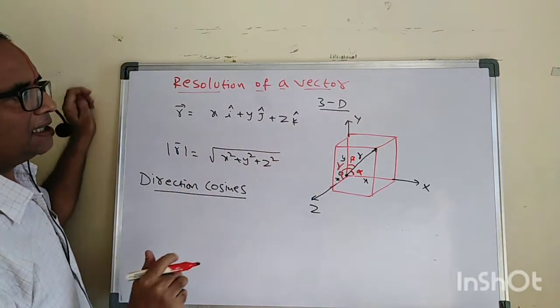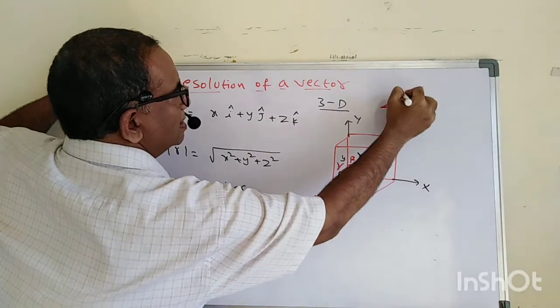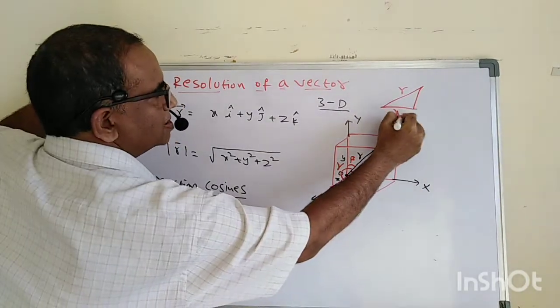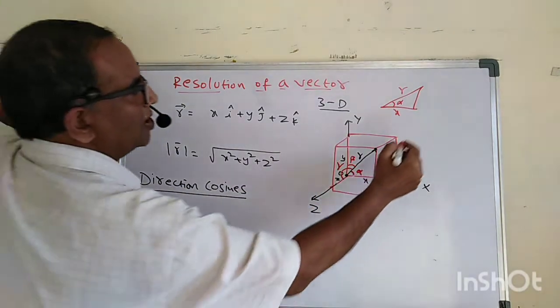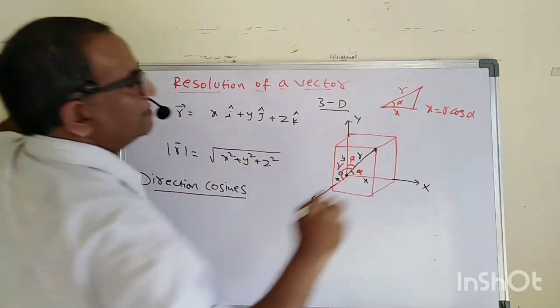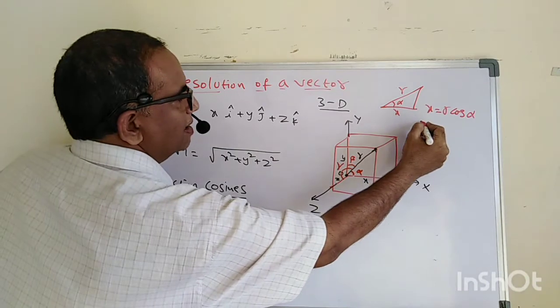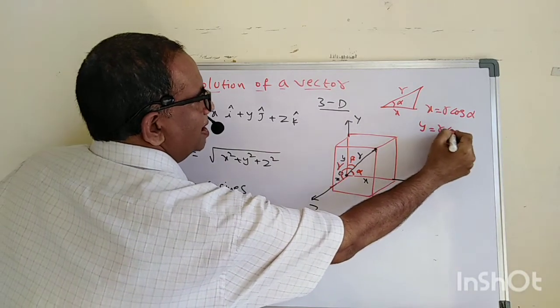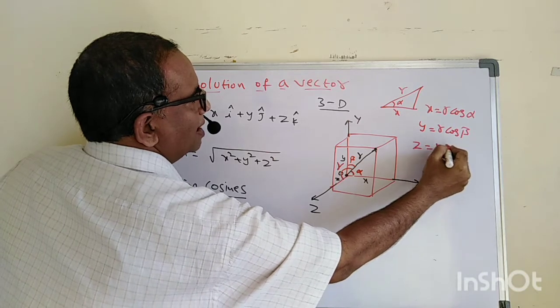Observe carefully. This is r, this is x, and this is alpha. Now tell me what you can write here. You can write x is equal to r cos alpha. Similarly, y is equal to r cos beta and z is equal to r cos gamma.